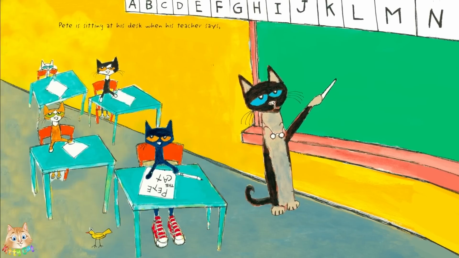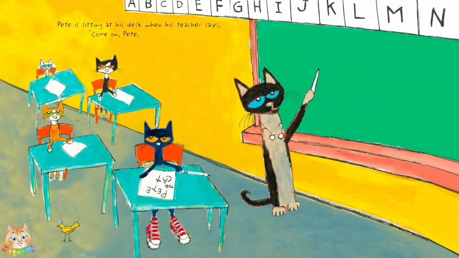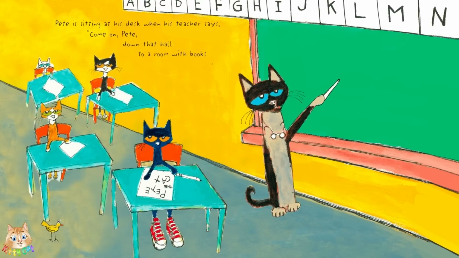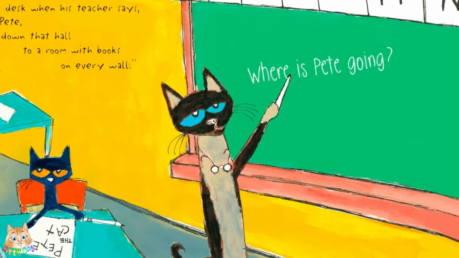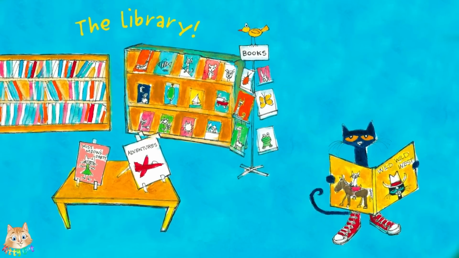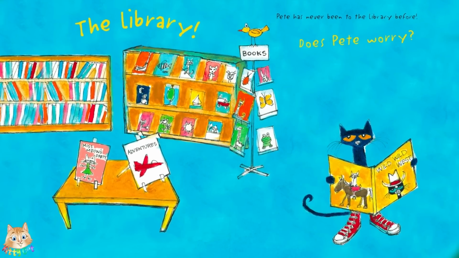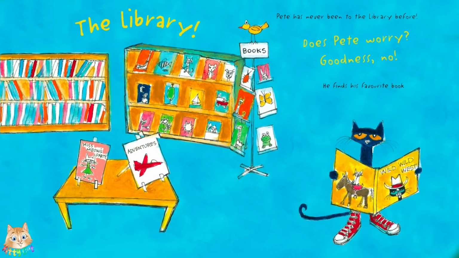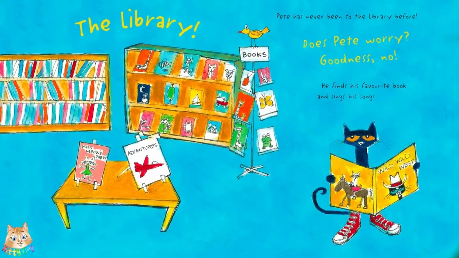Pete is sitting at his desk when his teacher says, "Come on, Pete, down that hall to a room with books on every wall." Where is Pete going? The library! Pete has never been to the library before. Does Pete worry? Goodness, no! He finds his favorite book and sings his song.